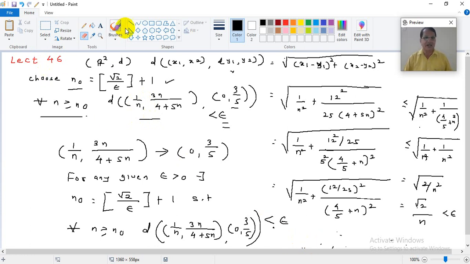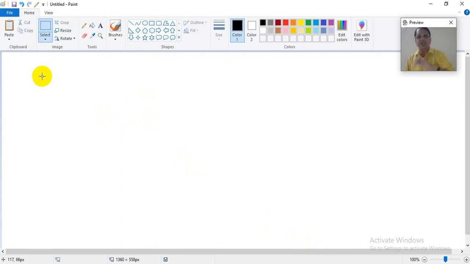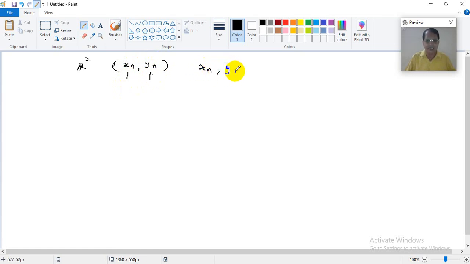See, now all these things we have done. So I will erase all these things. And how is the sequence in R2? See, sequence in R2 means, you know, ordered pair. So a sequence in R2 is an ordered pair (xn, yn), where xn is a sequence in R, yn is a sequence in R. We can say xn and yn are sequences in R, right? And we are considering the usual Euclidean metric on R2.